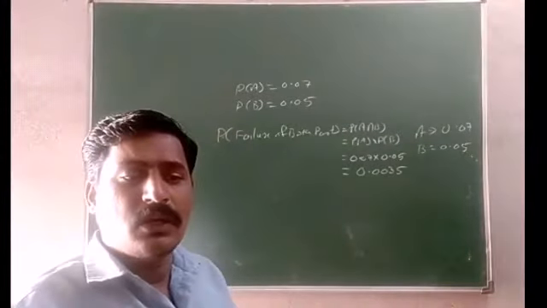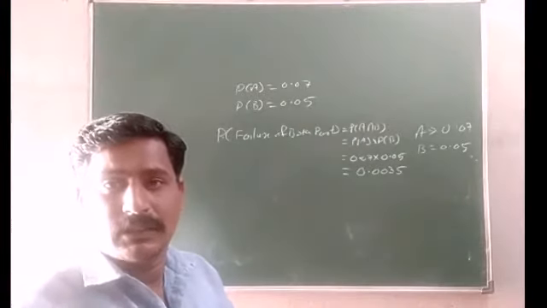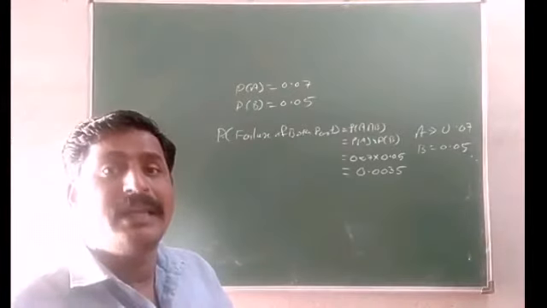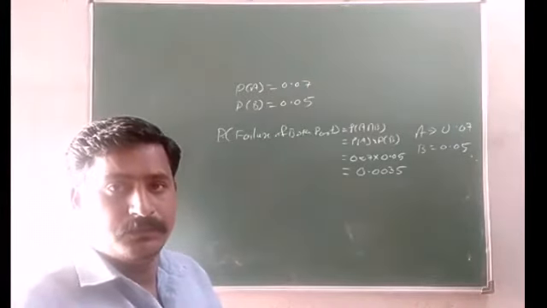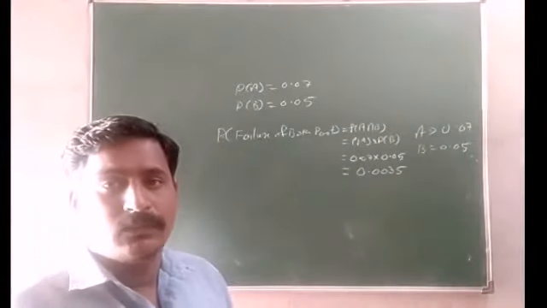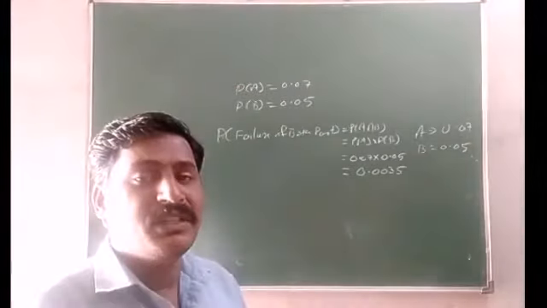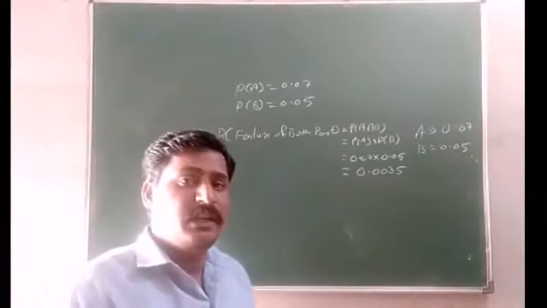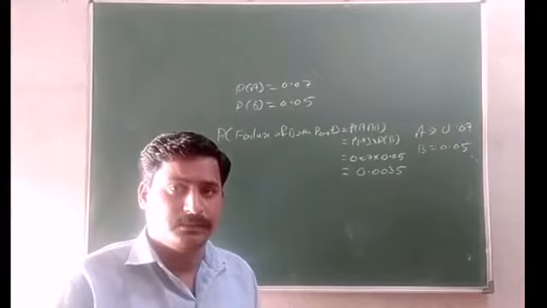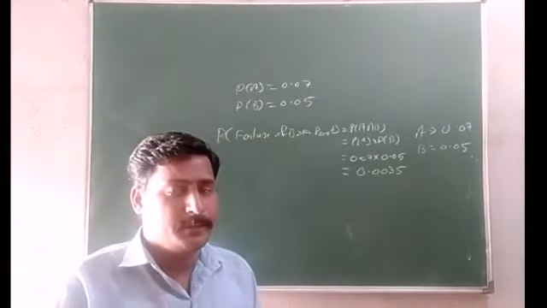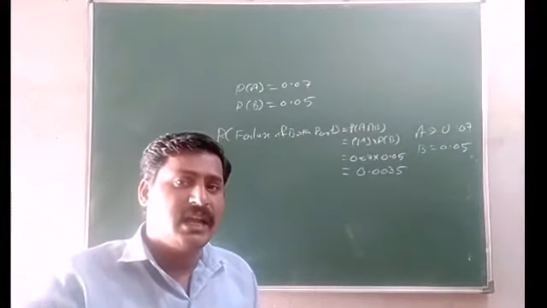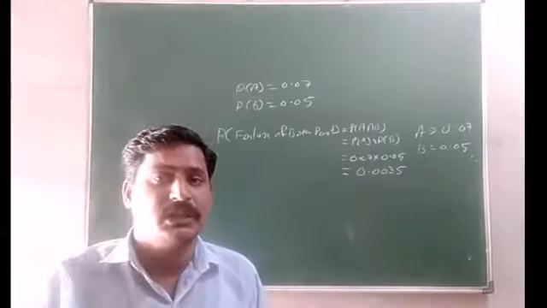So now the question is, the machine fails. So when will the machine fail? When both of them fail or any one of them fails. So this is the probability that both parts will fail. Now the probability that the machine will fail. The machine may fail even when any one of them fails. That is the addition theorem. If A fails, the machine will not work. If B fails, then also the machine will not work. And if both of them fail, then also the machine will not work.